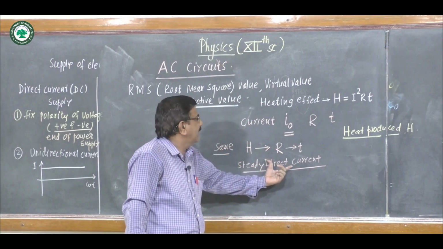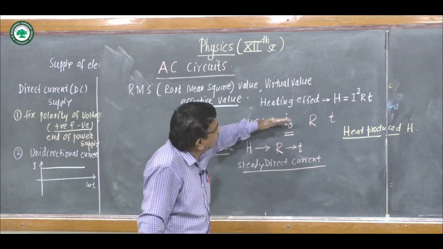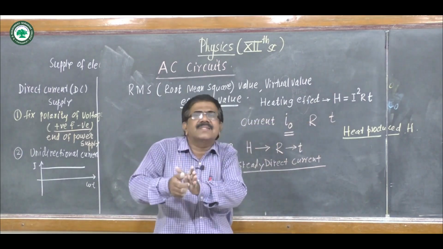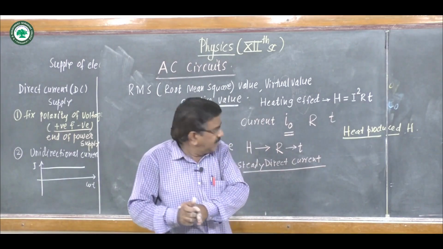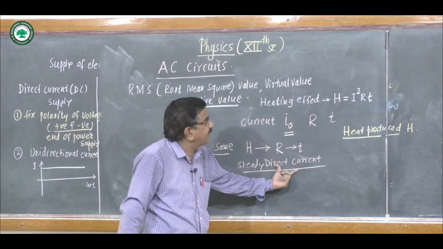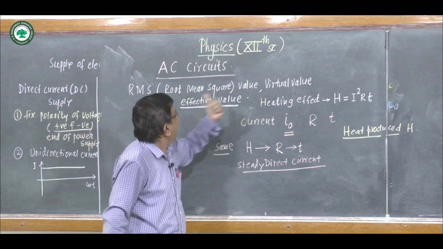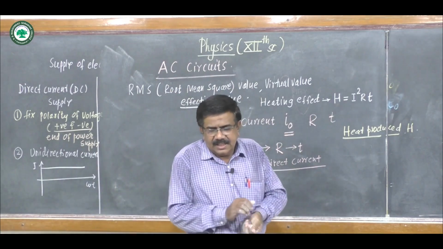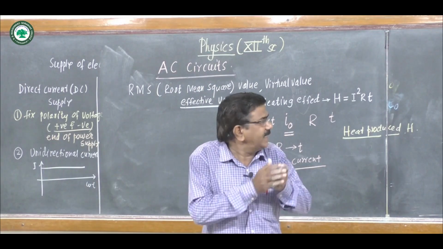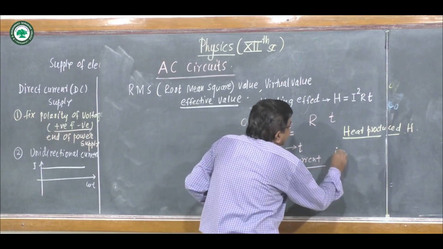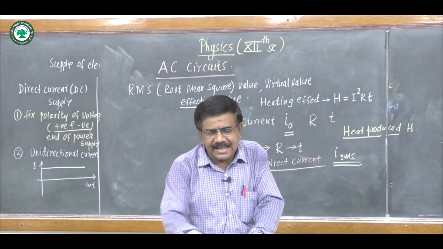This value of steady direct current which produces the same heat in the same resistance for time t as produced by the alternating current, if the heat produced is the same through the same resistance for the same time, then this steady direct current is called the root mean square value or virtual value or effective value of the given alternating current, and it is denoted by IRMS.